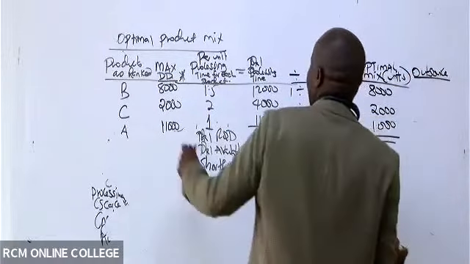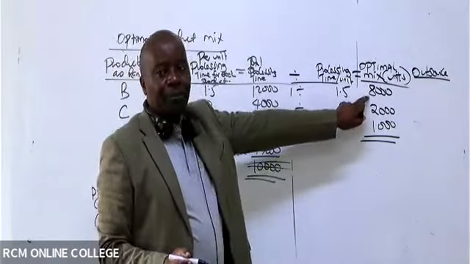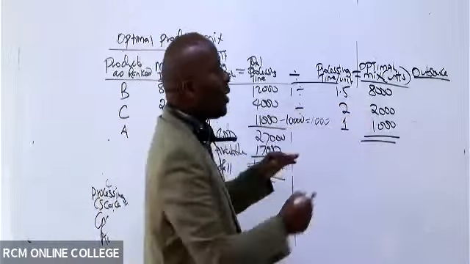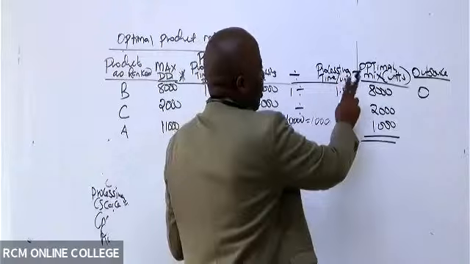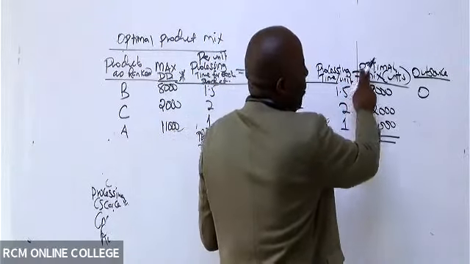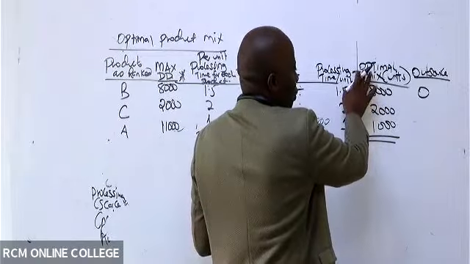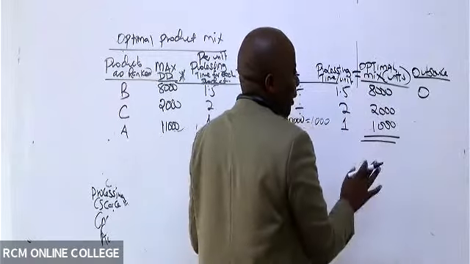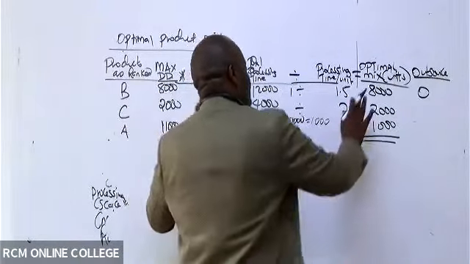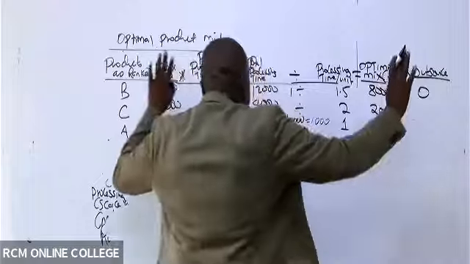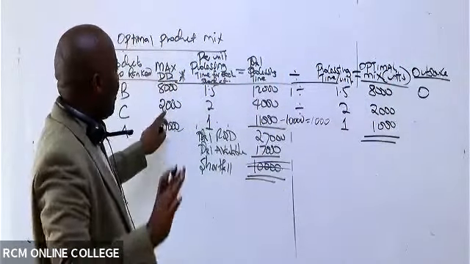So ladies and gentlemen, you can see the demand here is 8,000, but you have produced how many? 8,000. So in this case, we are not outsourcing anything. Actually, we should have written here optimal production mix, to avoid any confusion. This is the optimal production mix. You can see the demand is 8,000 and you have produced 8,000. We have fully covered what these particular customers of ours need. The same case with C.